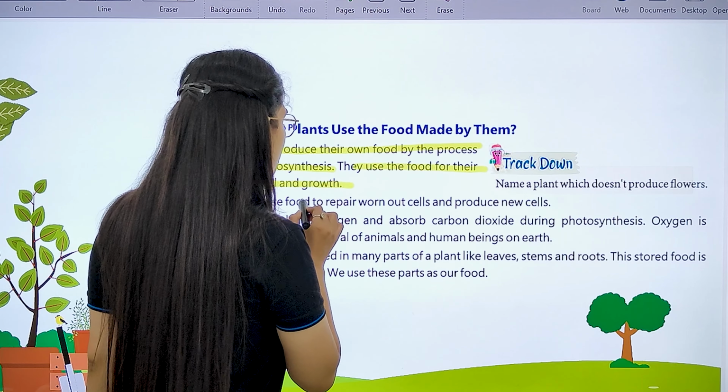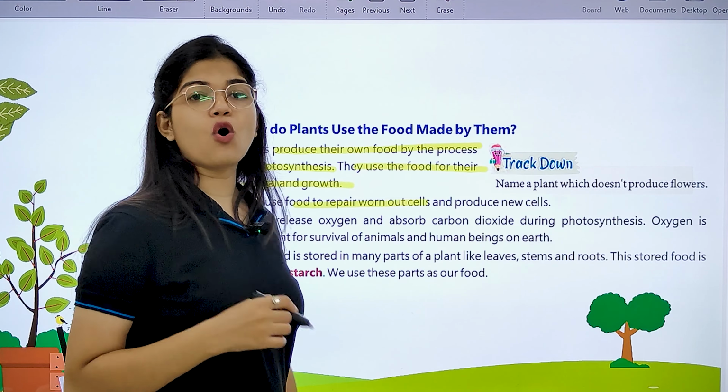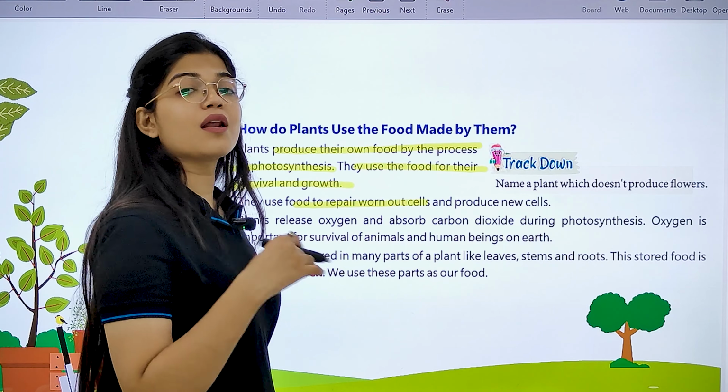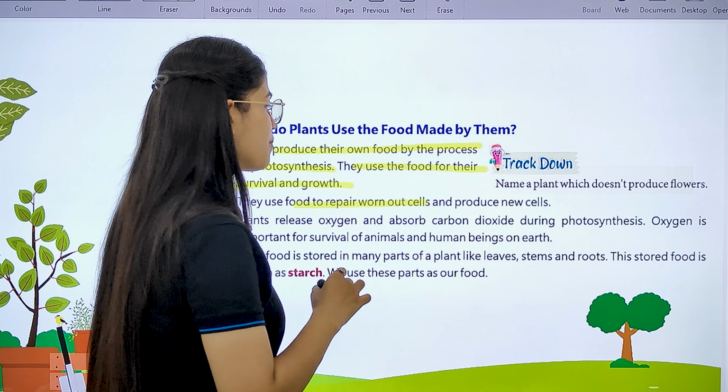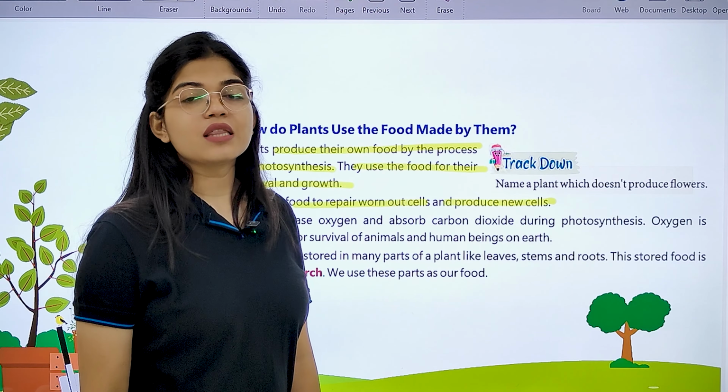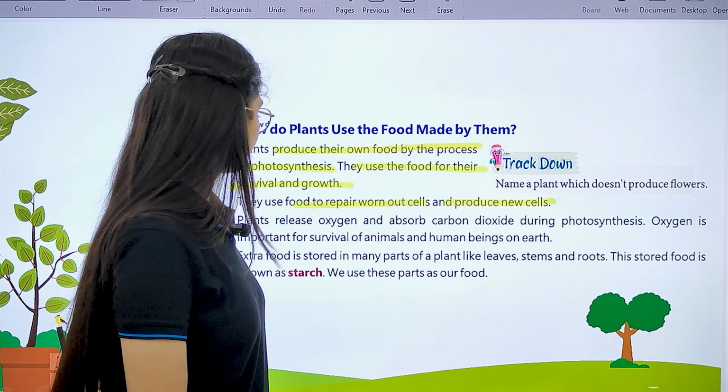Okay, they use food to repair worn out cells. All the worn out cells of the plants are repaired by this food only. Okay, and also for the production of new cells, they use this prepared food.